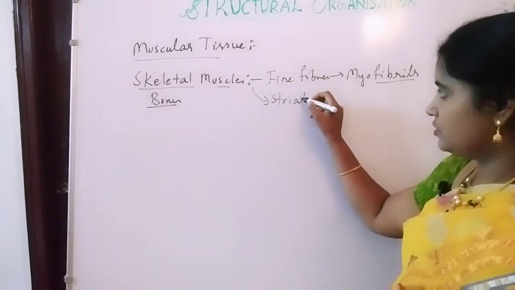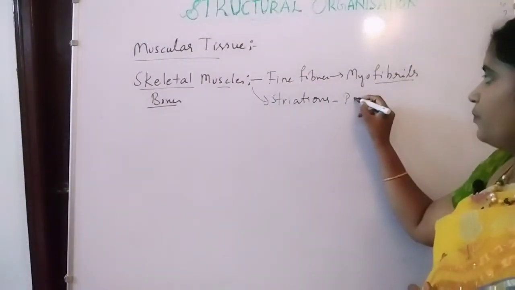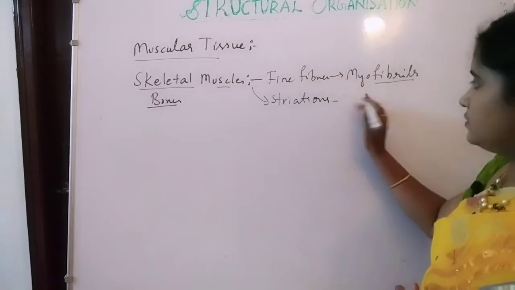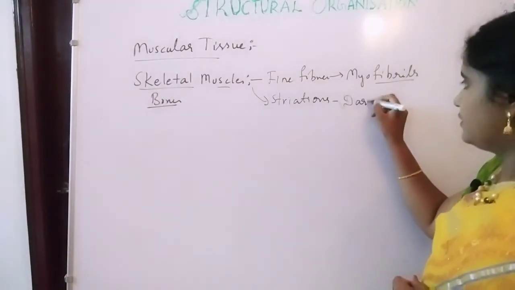So striations, because of the presence of proteins, arrangement of proteins. Striations means what? Dark bands and light bands.